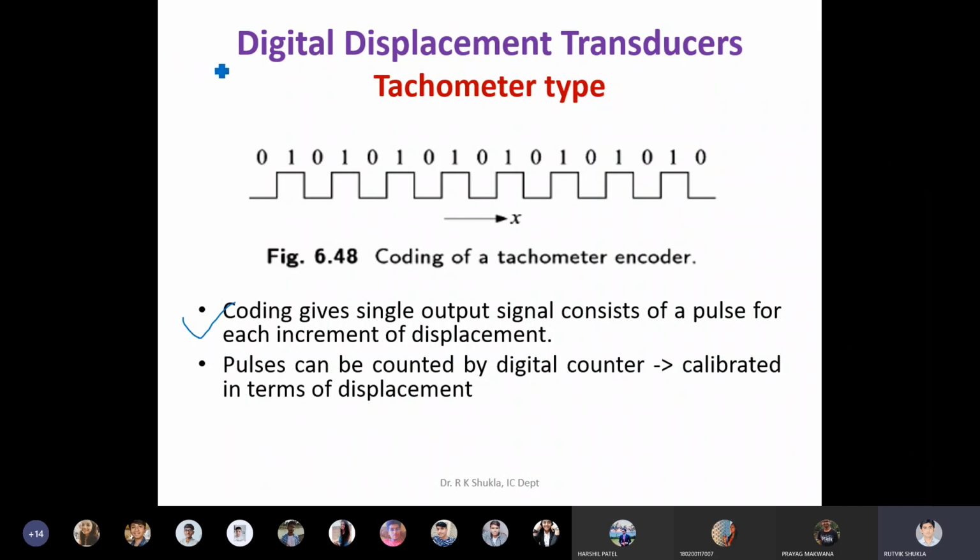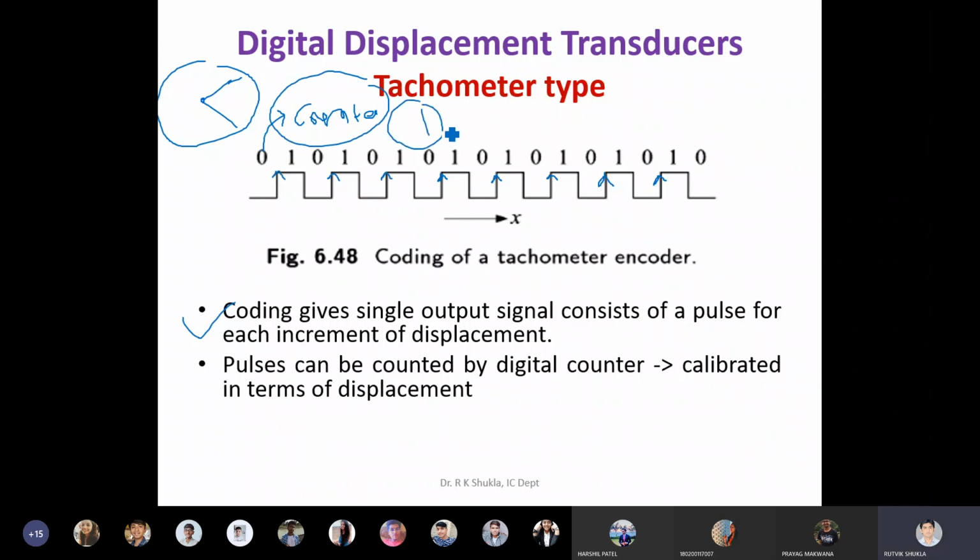What you can do is send these pulses to the counter. Each positive edge transition increments the counter by 1.